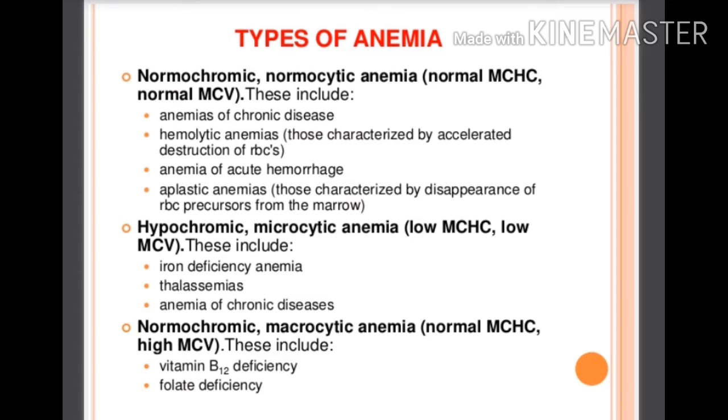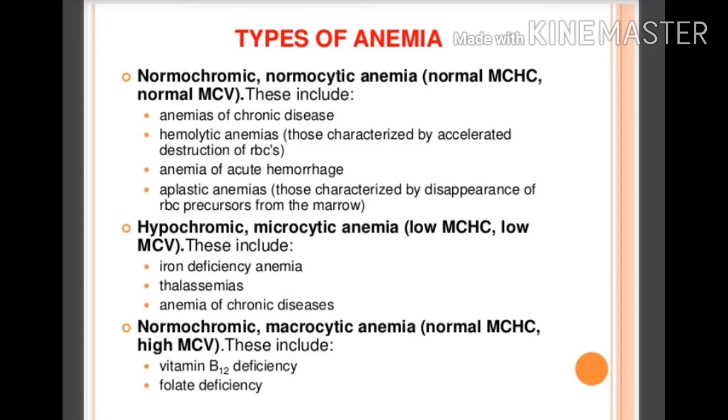The morphological types of anemia are normocytic, microcytic and macrocytic. Normocytic, normochromic anemias are the anemias of chronic disease, hemolytic anemias, anemia of acute hemorrhage, and aplastic anemias.